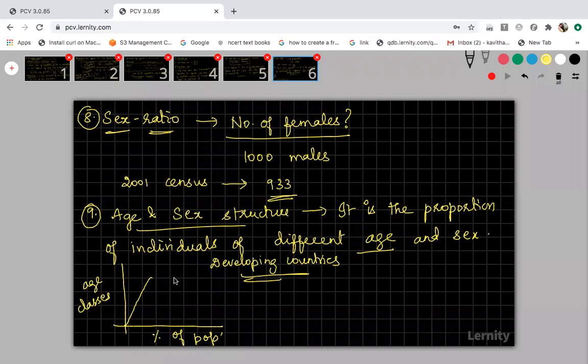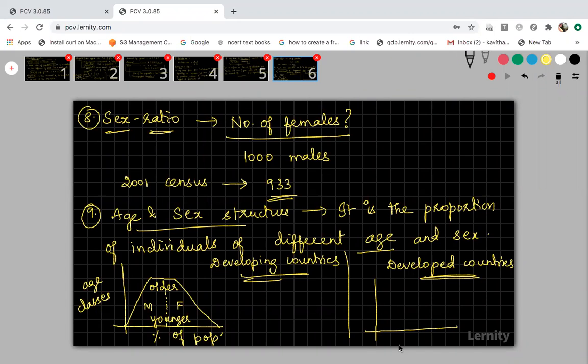You will get a pyramid where the young ones will be in the base and older ones will be in the top. Let this side be male and this side female. Now let me tell you how it will be in developed countries like the US.